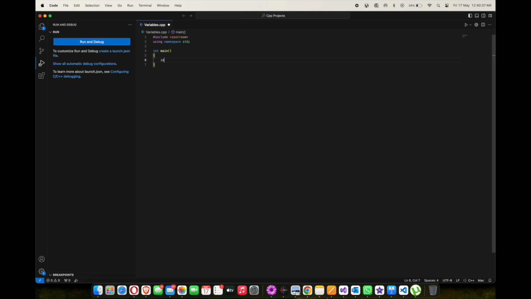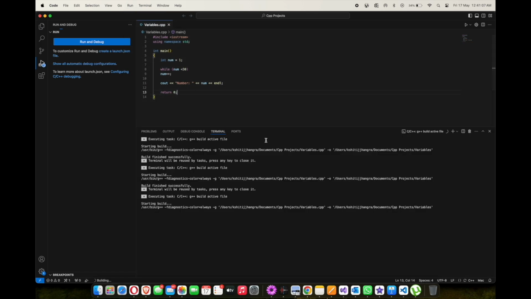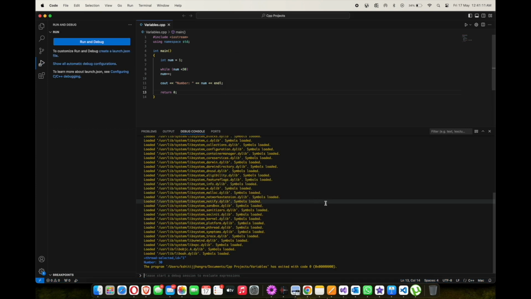It's important to remember not to add a semicolon at the end of a while statement. Why? Well, as you know, the semicolon represents the end of a C++ line of code. If you place one at the end of a while statement, your loop will be permanently stuck until you close the program.